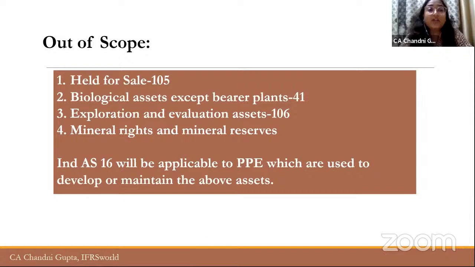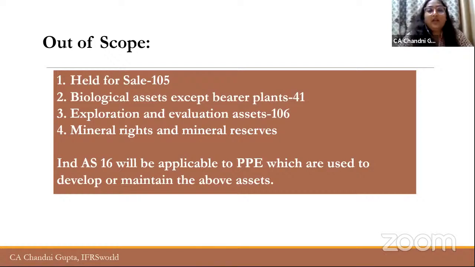Now second is biological assets. For example, a wheat farm, right? These trees, grapevines, these are biological assets, except bearer plants. Now, what are bearer plants? Bearer plants are the plants that give produce for more than one period, right? And they are not sold as they are, right?